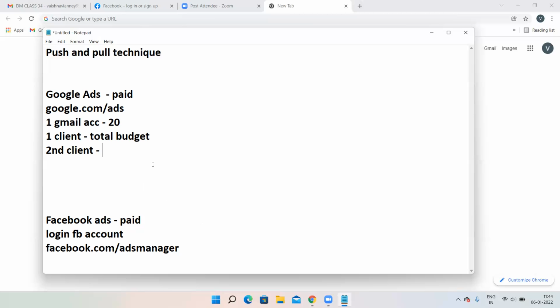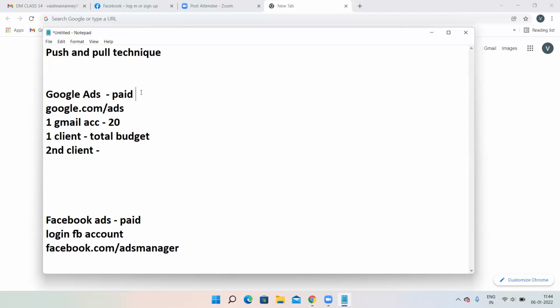If you're trying to create ads here, with one Gmail account, you can create 20 Google Ads accounts, and for everybody you can give total budget. But over here, you cannot give total budget for each and everybody like that. If you're running ads for 10 people, then this total budget will be utilized by 10 people. But whereas here, it can be utilized separately.